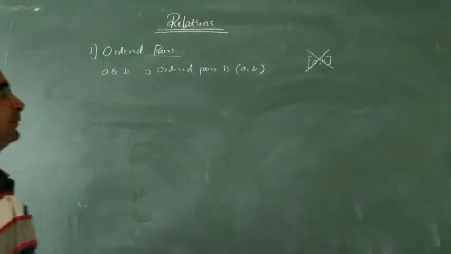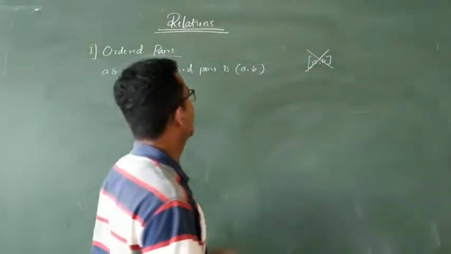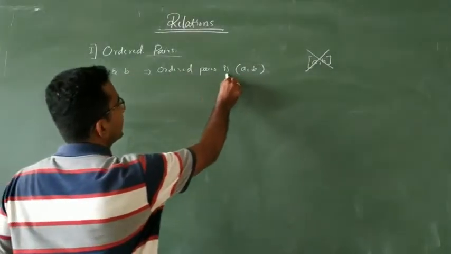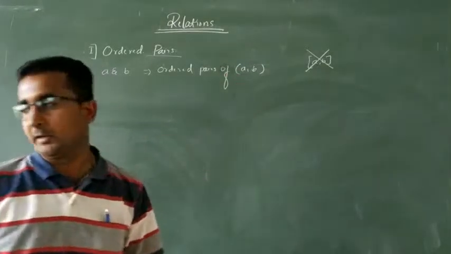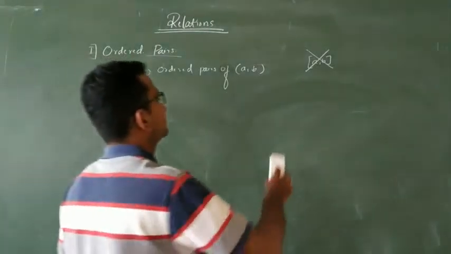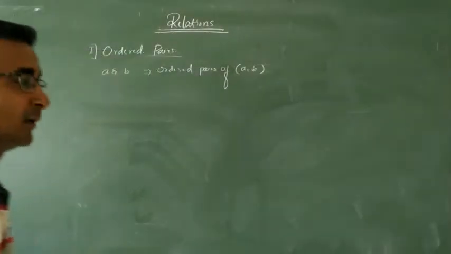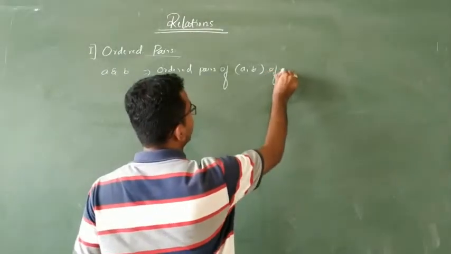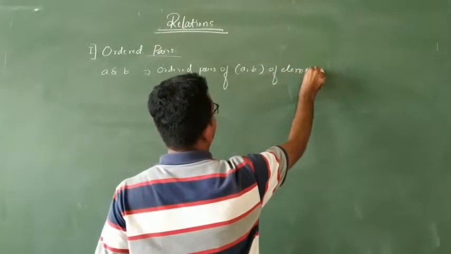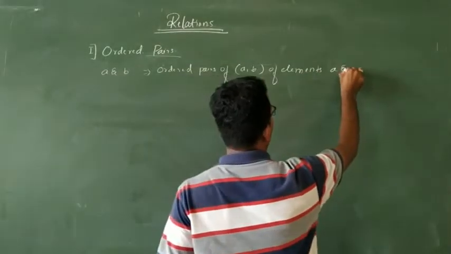You should write the ordered pair of A, B as the open interval of A, B. This is nothing but the ordered pair of A and B, with elements A and B.